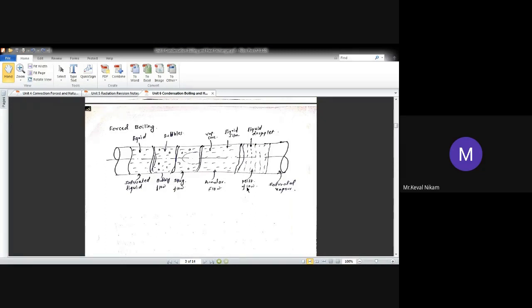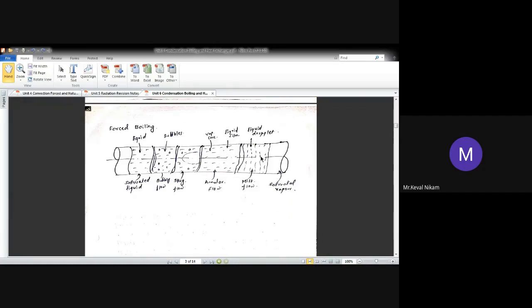ठीक है, how is it going to form? First one is the saturated liquid, then the bubble formation takes place. Further is a cohesion of these bubbles. Collision of these bubbles means what? These bubbles are going to get combined together to form a single bubble, and in that single bubble you are going to have a vapor. Okay, and it is going to convert into a vapor, and this vapor is going to be formed at the periphery of this tube.